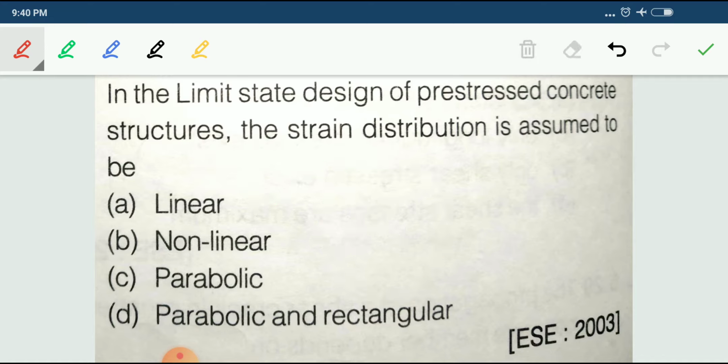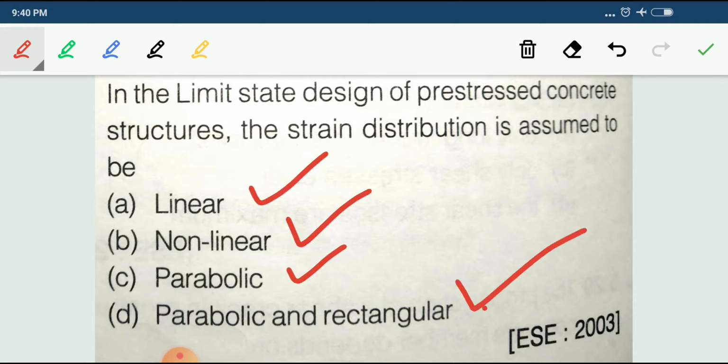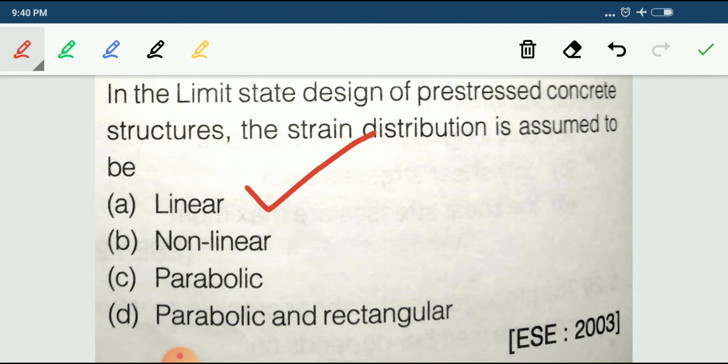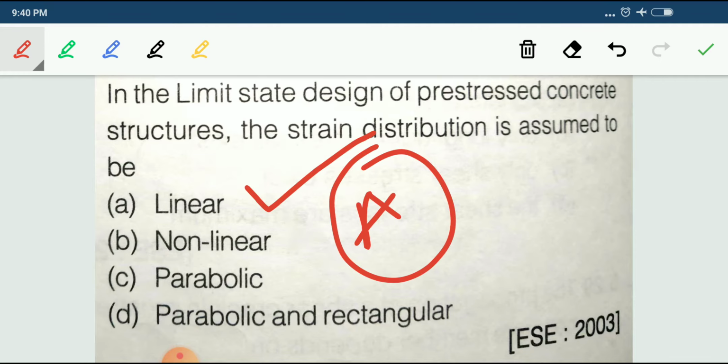According to the assumption, the transverse section remains plane before bending and after bending. So the options are linear, non-linear, parabolic, parabolic rectangle. The correct answer for this one is linear. A is the correct answer for this question.